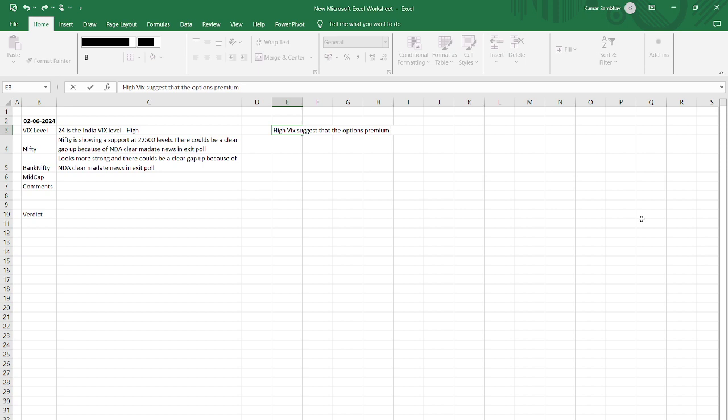If option premium is high, then the opportunities for option buyers are less, and there are possibilities that open for option sellers.